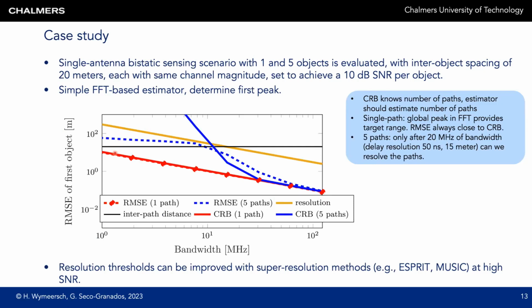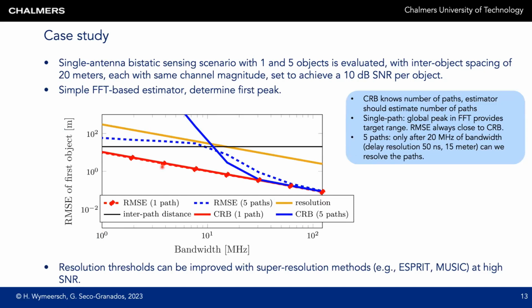Then in red, we have the case where there's only one object. The red full line is the Cramér-Rao bound when there's only one object. The red dashed line with the circle is the root mean square error of the estimator when there's only one object. And we see in this case that the root mean square error and the Cramér-Rao bound coincide, so our estimator is efficient.